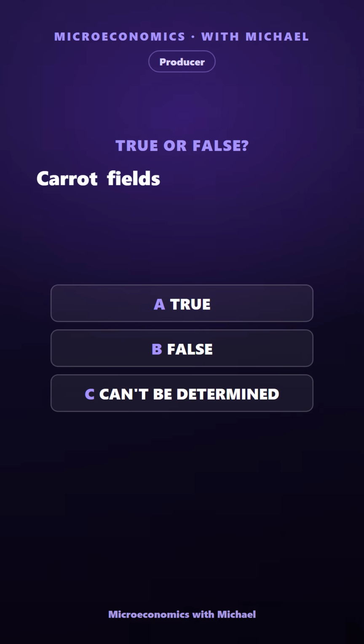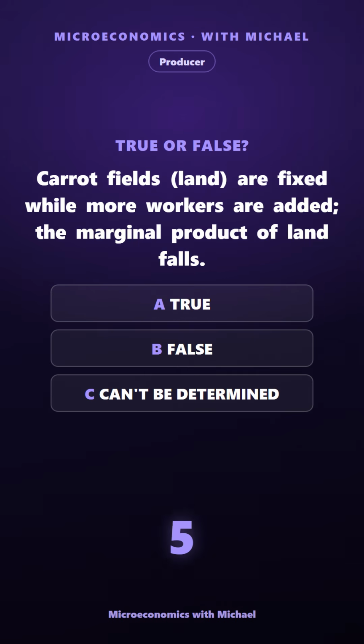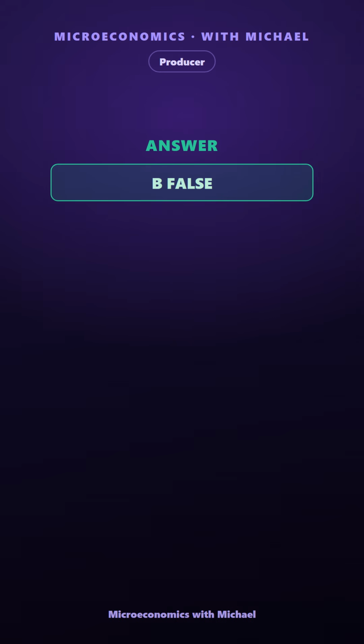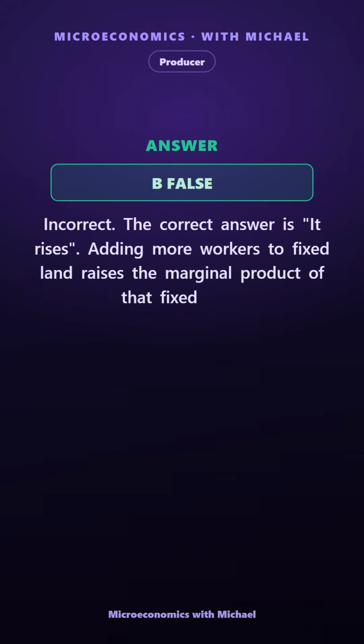Carrot fields, land, are fixed while more workers are added. The marginal product of land falls. True, false, or can't be determined. The answer is false. Incorrect. The correct answer is it rises. Adding more workers to fixed land raises the marginal product of that fixed land.